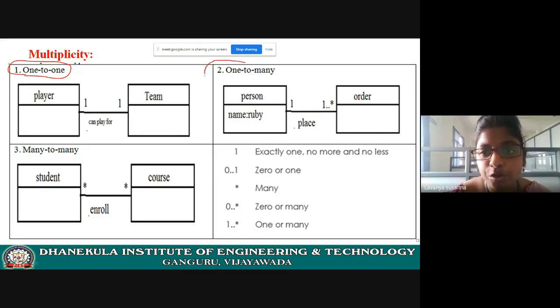Next one is 1 to many. Next, many to many. Let us see 1 to 1.